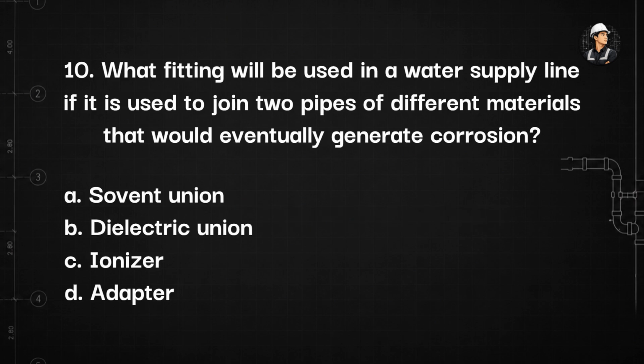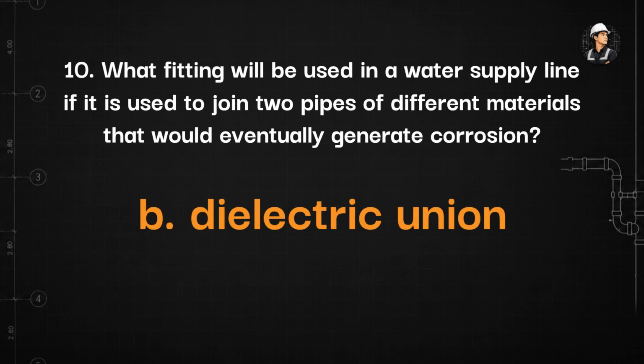10. What fitting will be used in a water supply line if it is used to join two pipes of different materials that would eventually generate corrosion? A. Solvent union. B. Dielectric union. C. Ionizer. D. Adapter. The answer is letter B. Dielectric union. Dielectric union is a fitting used in a water supply line to join two pipes of different materials that would eventually generate corrosion.